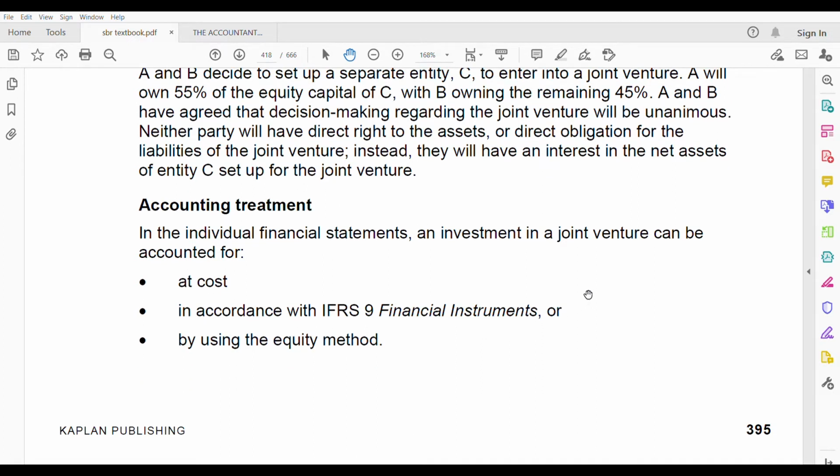Okay. It is the same. Joint venture: at cost in accordance with IFRS 9, or using the equity method. Using these three methods. But this is in the individual separate financial statements. Okay.